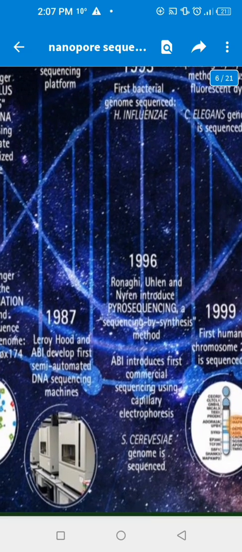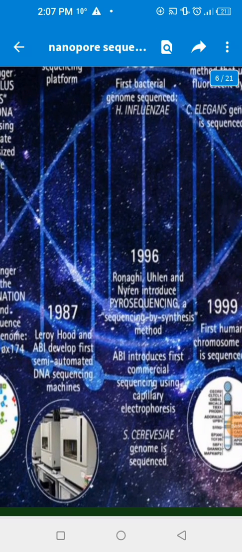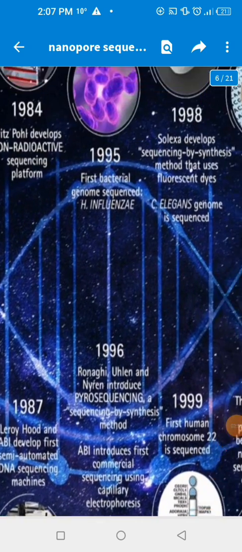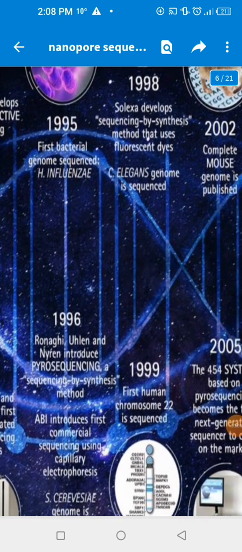ABI introduced the first commercial sequencing using capillary electrophoresis, also in 1996. In 1998, Solexa developed a sequencing by synthesis method that used fluorescent dye, and a whole genome was sequenced in 1998. In 1999, the first human chromosome, number 22, was sequenced.